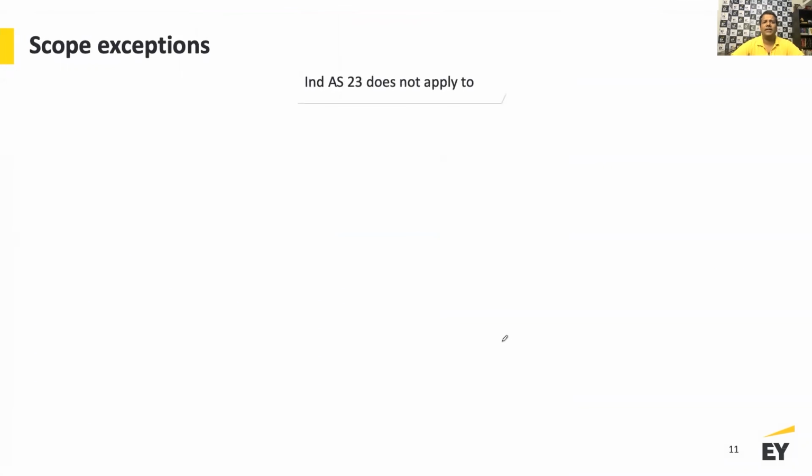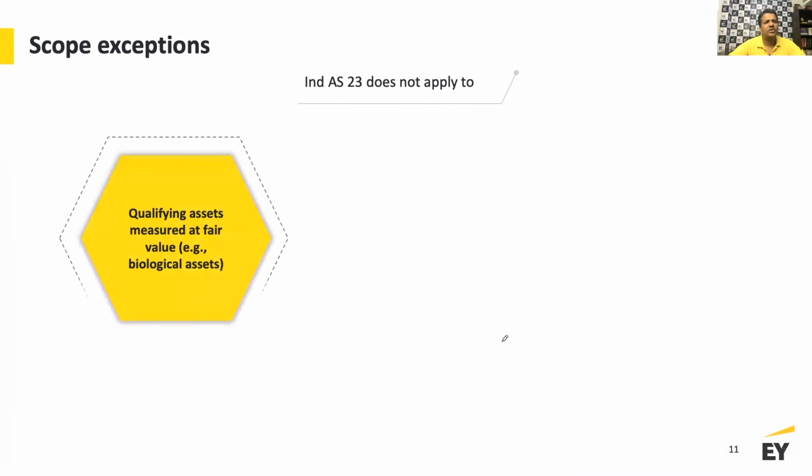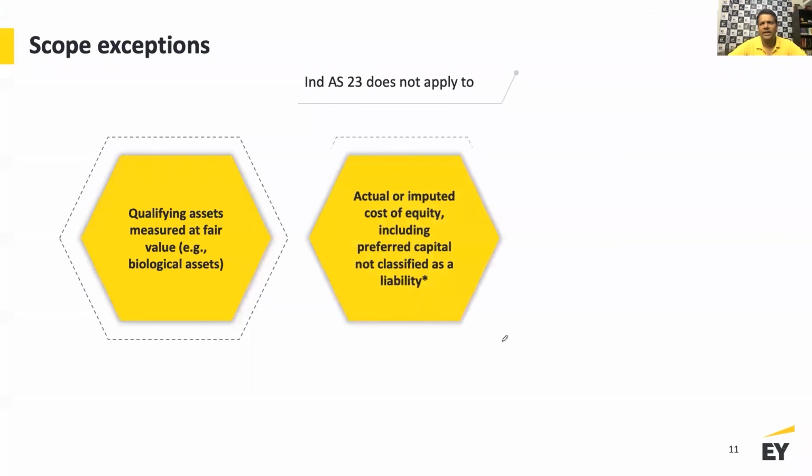Now, are there certain scope exceptions? Everywhere there are scope exceptions. So what is not covered? Qualifying assets which are measured at fair value, like biological assets. If you have biological assets which are accounted for under Ind AS 41, you are outside the scope of Ind AS 23. You're not supposed to capitalize interest looking at the guidance under Ind AS 23.